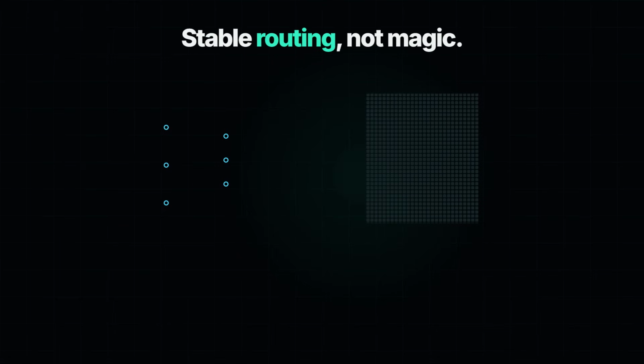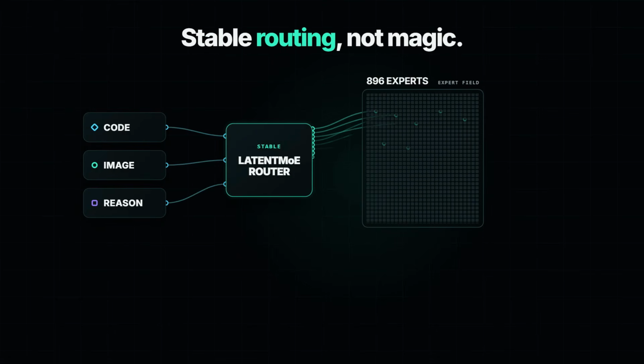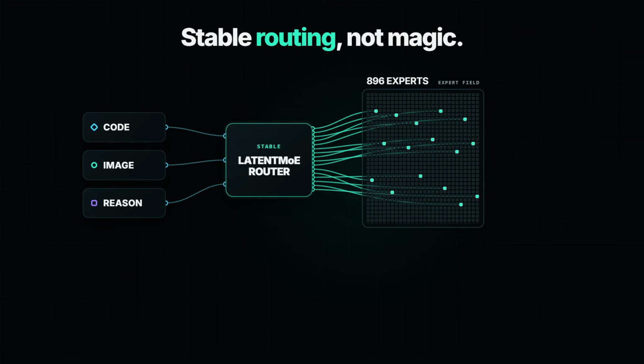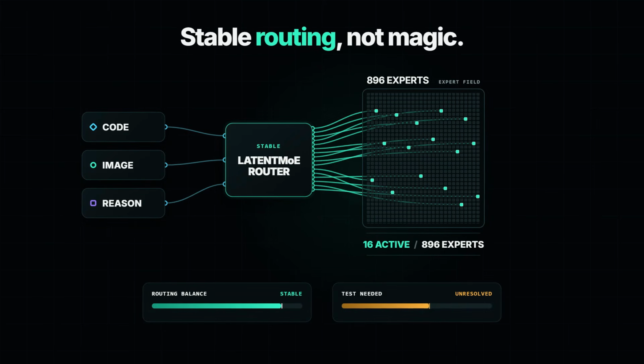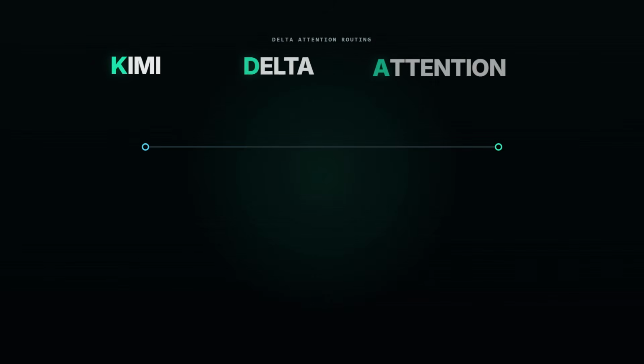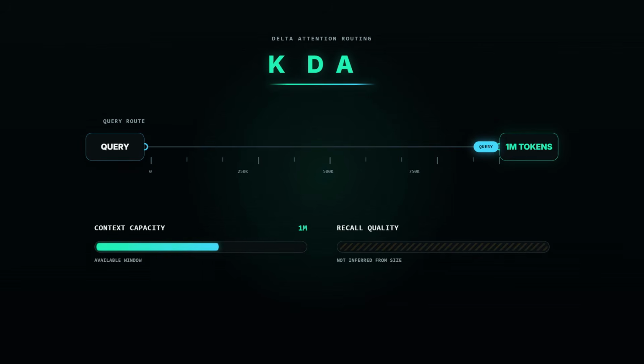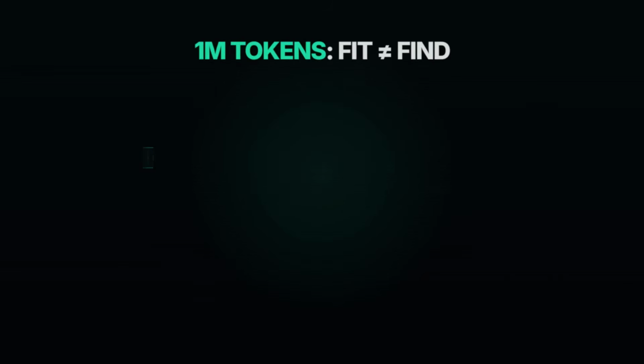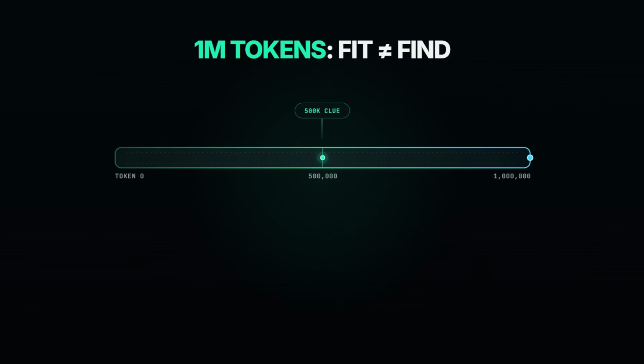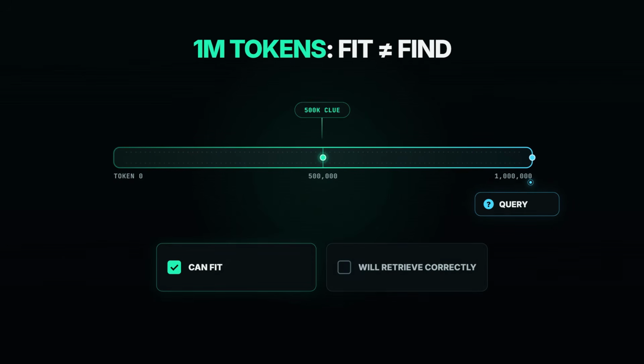The routing system is named Stable LatentMoE. Moonshot presents it as part of K3's sparse architecture. Independent testing must show how stable and effective that routing actually is. Kimi Delta Attention, shortened to KDA, is another headline component. Moonshot associates it with K3's long context design, but the launch summary alone does not prove practical recall quality. A 1 million token window means the interface can accept an enormous sequence. It does not guarantee that one clue buried halfway through will influence the final answer correctly.